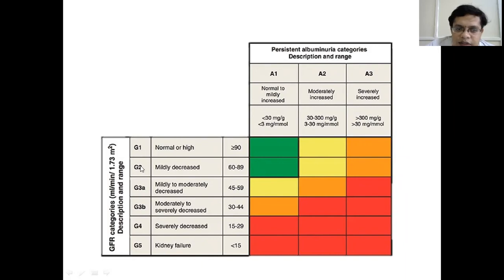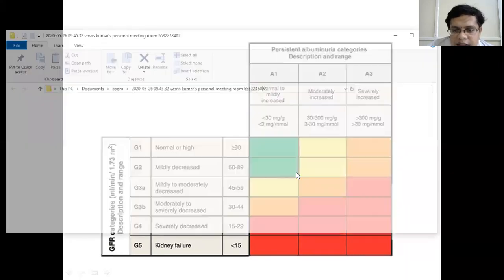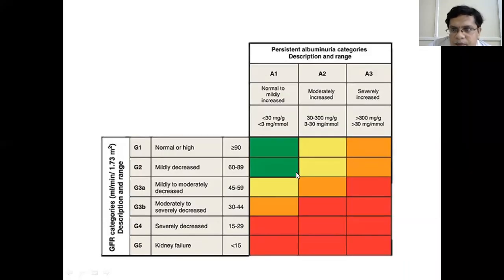A patient with G1 and G2, first and second stage, with A1 is of low risk to progress into chronic end-stage renal disease or to face complications. Similarly, G3A and A2 belong to the category of moderate risk. Then G3B, G4 and A2 and A3 belong to high risk and very high, and G5 belongs to very high risk of progression into end-stage renal disease or needing a renal transplant or presence of complications.